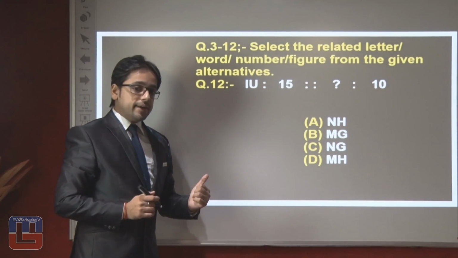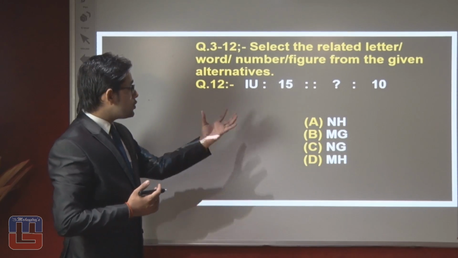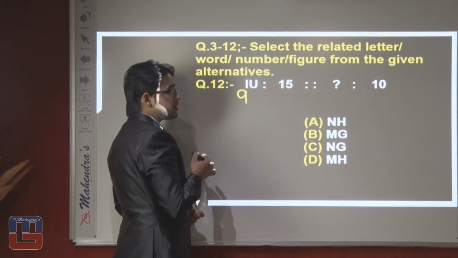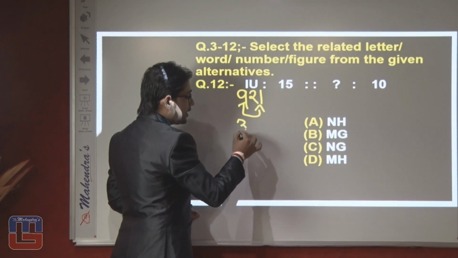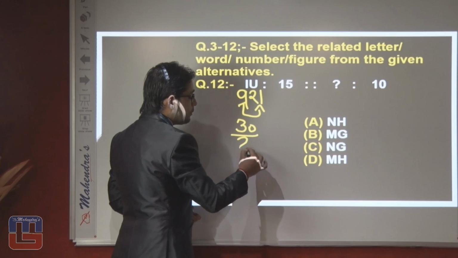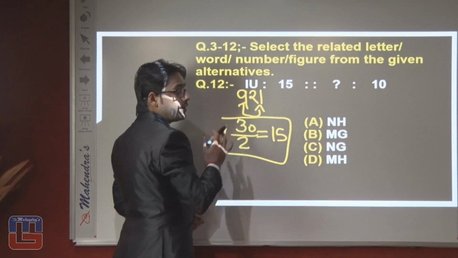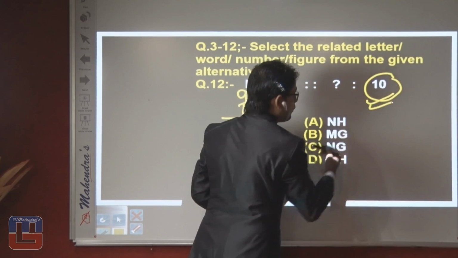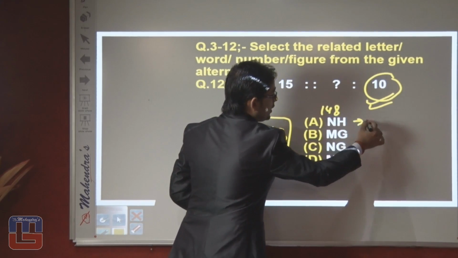As we have said earlier, do remember the place value while answering the questions of coding decoding. Now you try to relate it like place value of I is 9 and place value of U is 21. Addition of these two should be 30, and if we divide 30 by 2, then what will we get? We will get the right answer, that is 15. Now how can it be 10? We can say that 14 plus 8 divided by 2, the answer will be 11.